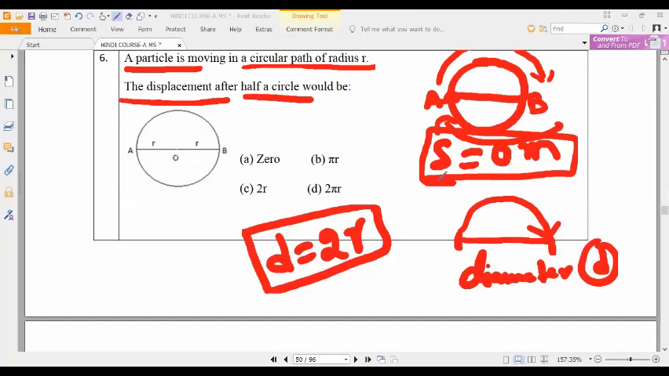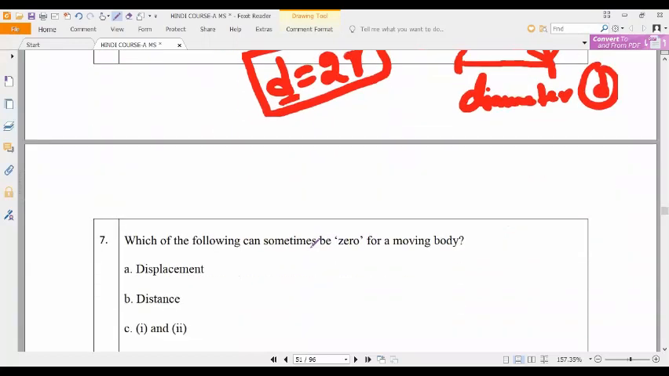Okay? Next. So what is the correct answer? They are making a half rotation. If it is a complete rotation, the answer is zero. Here they have mentioned half rotation, so the correct answer is 2r. Understand? If the diameter is there, diameter is the correct answer.